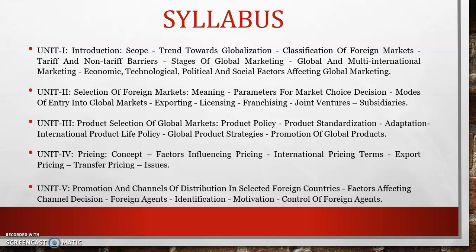Finally, in the fifth unit, we have promotion and channels of distribution. What are the various factors affecting the channel decision, and under these factors of channel decision, foreign agents' identification, motivation, and how we control these foreign agents? All these things will be covered under promotion and channels of distribution.